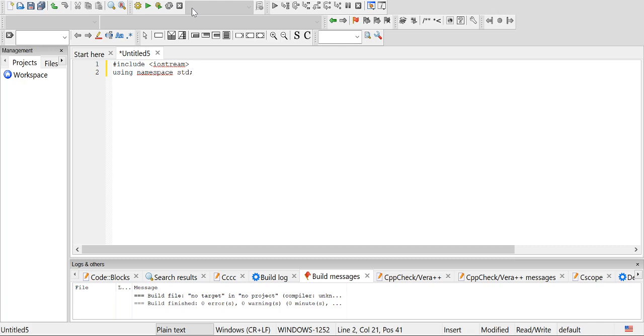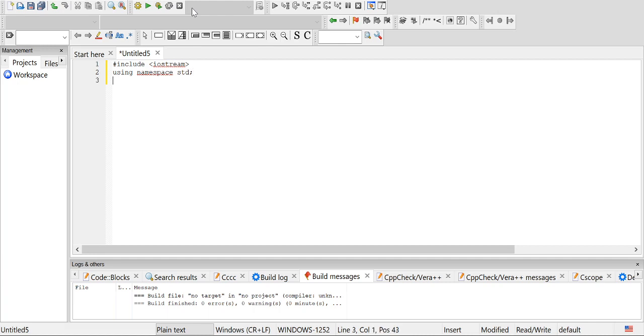There are other namespaces which contain other names, and they have their own unique set of names. The names inside a namespace are unique, but one namespace can contain the same name which is there in another namespace. So the standard namespace tells the compiler that the names which we are using in this program are coming from the standard namespace.